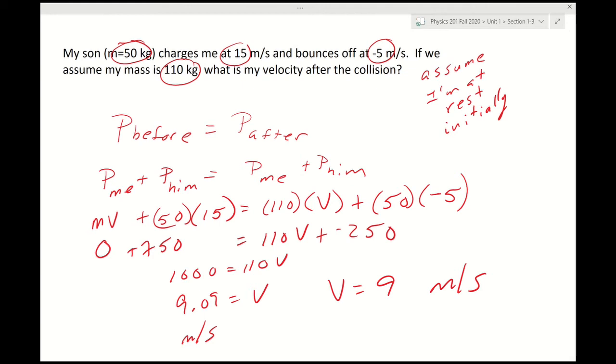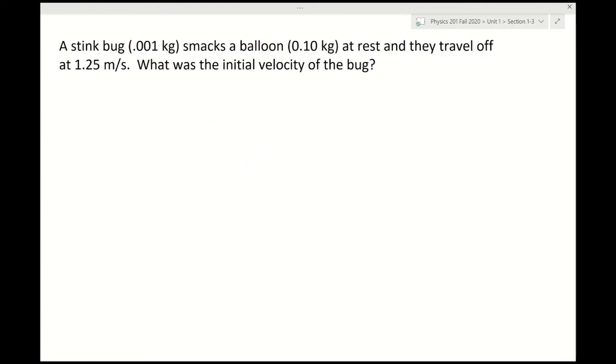A stink bug of a mass of approximately a gram smacks a balloon with a mass of 1/10 of a kilogram at rest, and they travel off at 1.25 meters per second. What was the initial velocity of the bug?